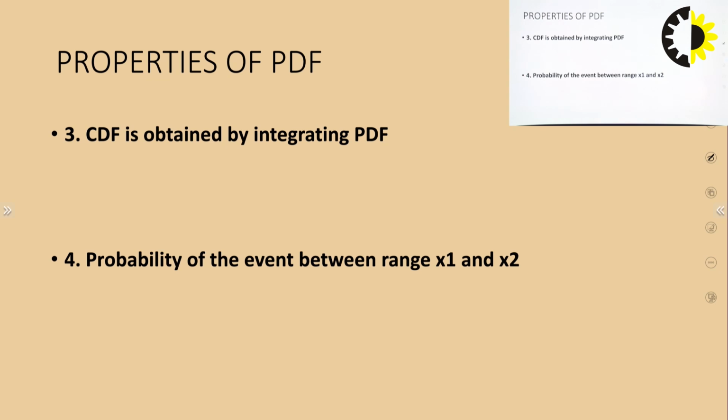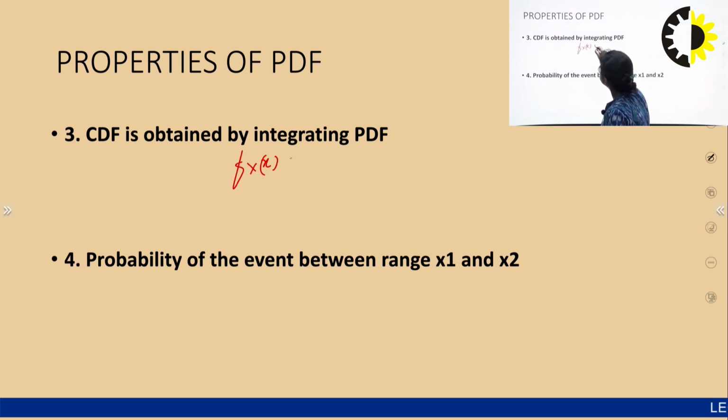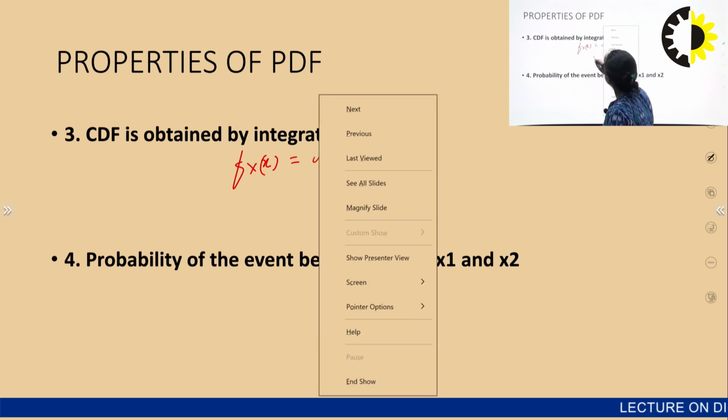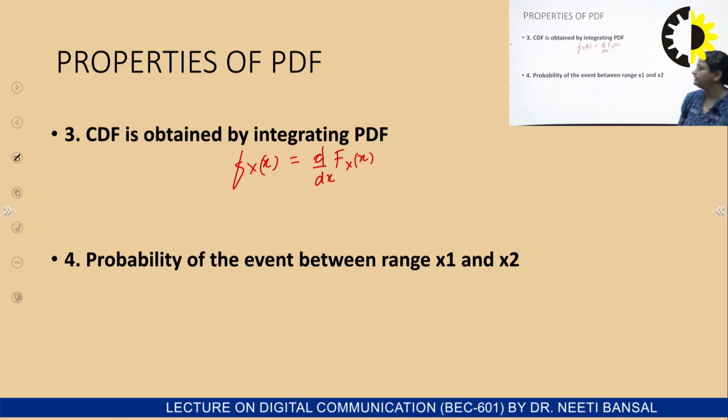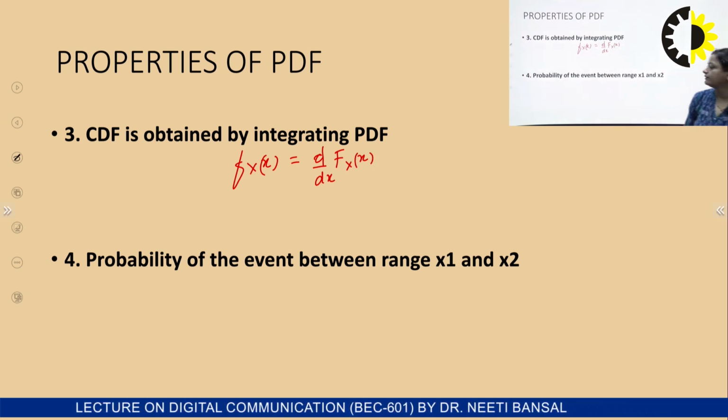Another property of PDF: CDF is obtained by integrating PDF. Okay, now we know that PDF is given as d over dx of capital F_X(x). Okay, PDF is equal to the derivative of CDF.